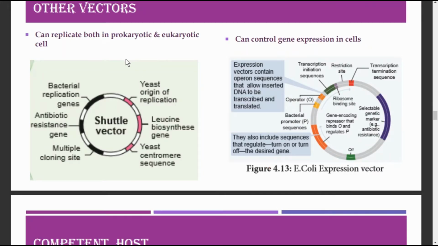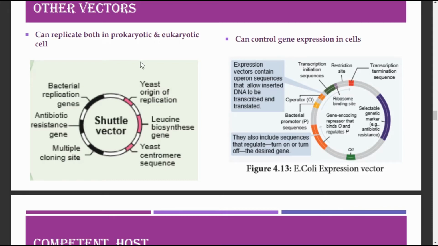Shuttle vector. Shuttle vectors are plasmids designed to replicate in cells of two different species. They can replicate both in prokaryotic as well as eukaryotic cells, and these vectors are created by recombinant techniques. The shuttle vectors can propagate in one host, and they can move to another host without any extra manipulation. Most of the shuttle vectors are eukaryotic vectors.